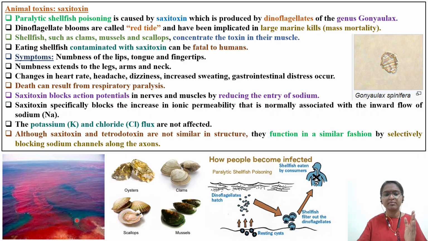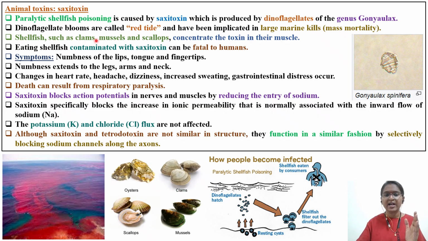Here you can see the complete sea. There are certain seasonal periods during which these algae reproduce at a very rapid rate. As a result, the complete sea appears to be red, and these blooms have been implicated in large marine kills, mass mortality. So if these clams, oysters, mussels consume this, they will also die. And if humans consume these contaminated oysters and clams, they will also have adverse effects.